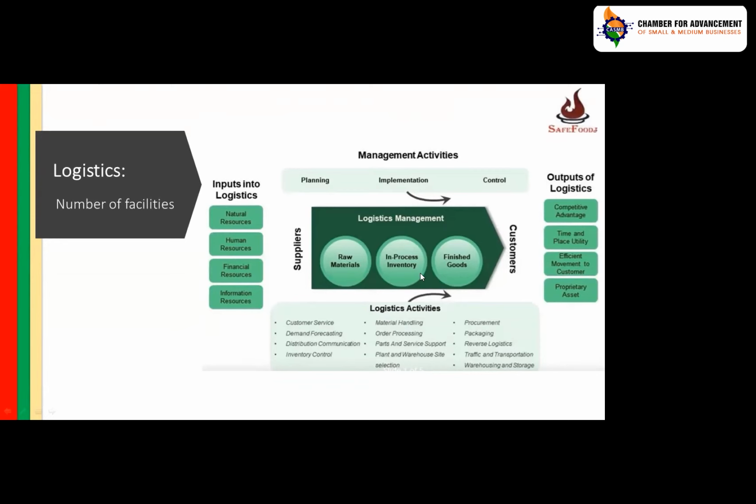Then logistics, again depending upon the number of facilities, you have to manage the logistic operations, because with more facilities you have to have more inputs from logistics. At multiple locations you have to manage the inputs and the outbound logistics. So as the number of facilities increases, your logistic operations will increase. But there are certain advantages, cost advantages, supply advantages. That is why organizations are now working on this model: you increase the number of facilities and manage the logistic operation.